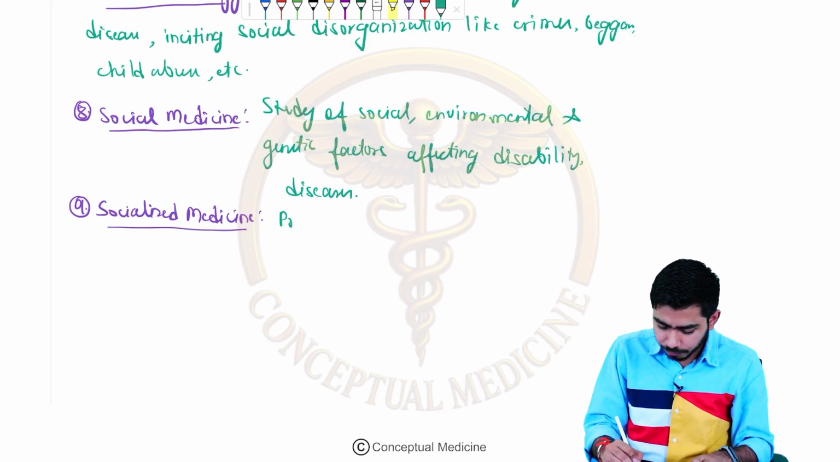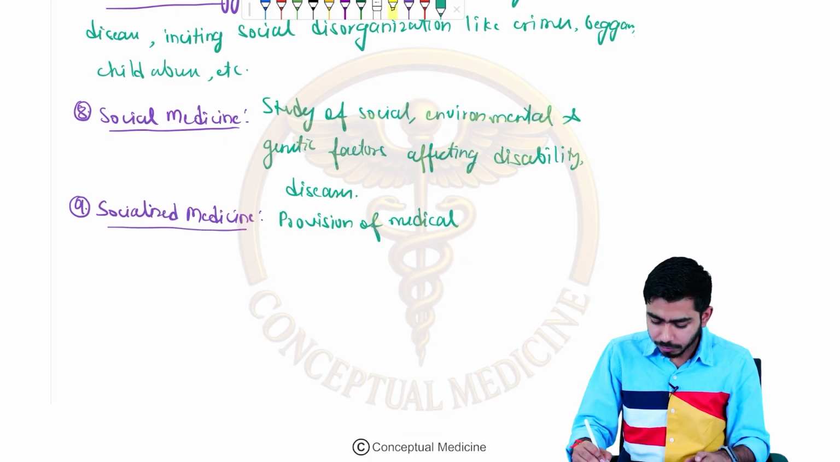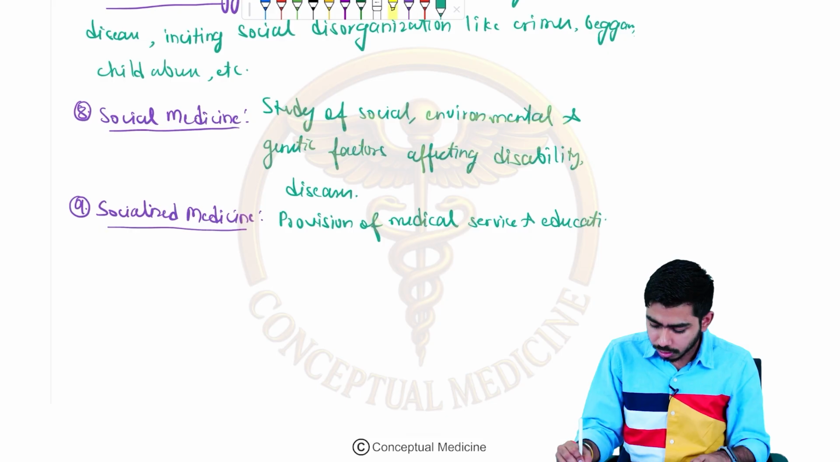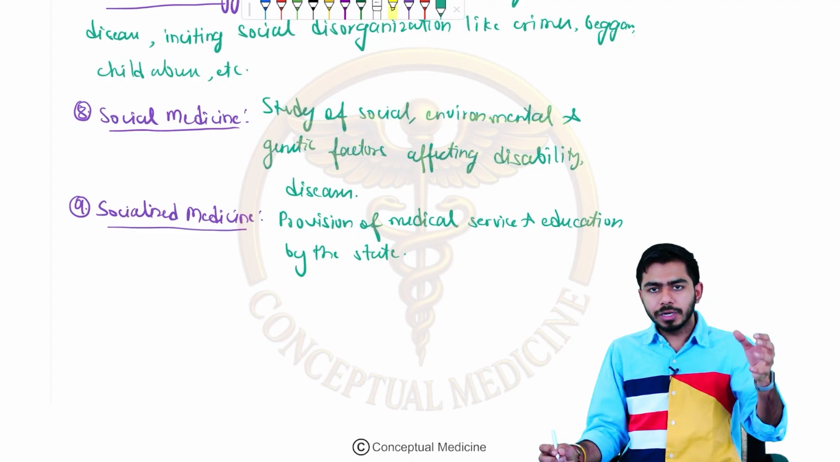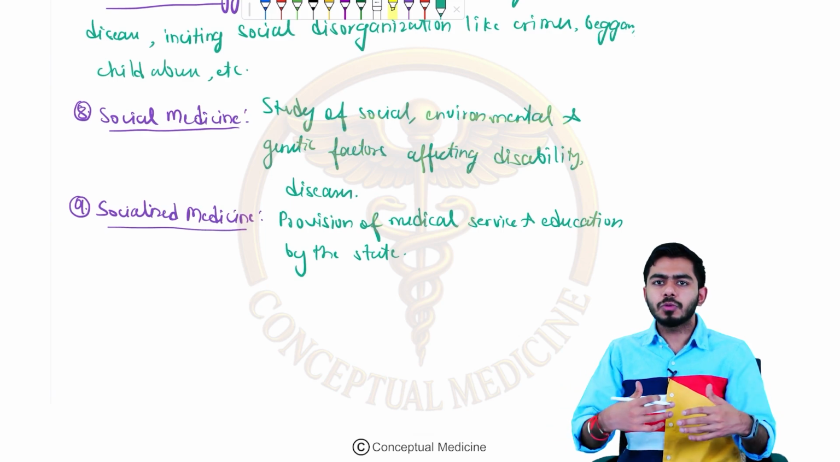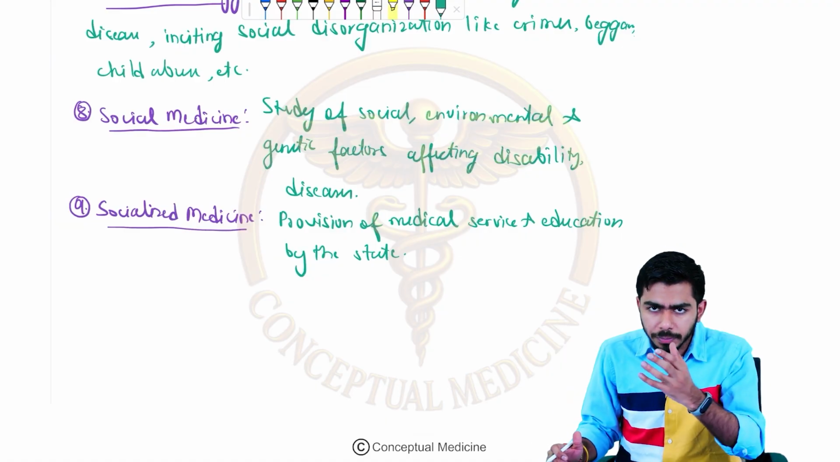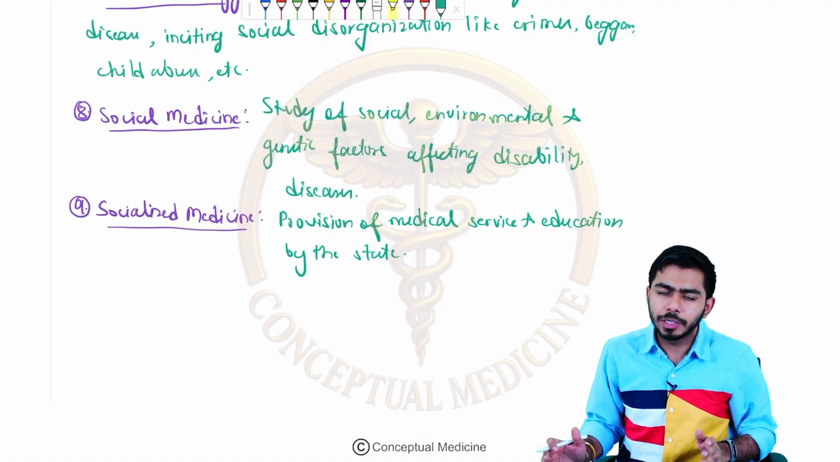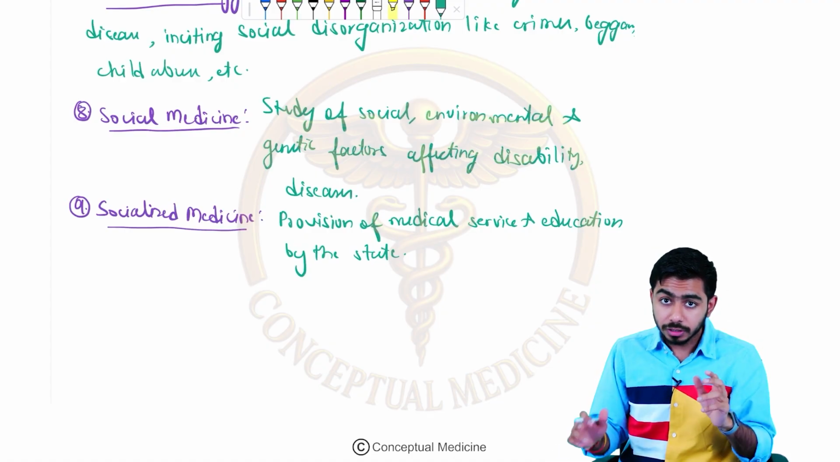So provision of medical service by the state government, or the provision of medical education by the state, that is socialized medicine. Social medicine in itself is the study of social, environmental and genetic factors. But the state which is providing the medical education, the state which is providing medical service to some children living in a particular community or society, that will be called socialized medicine. So there is a difference between these two terms.